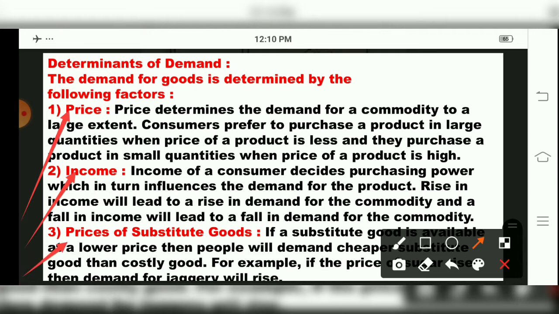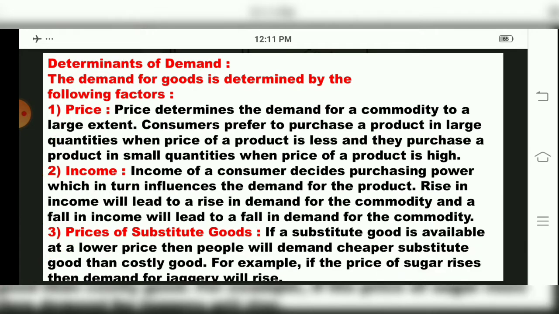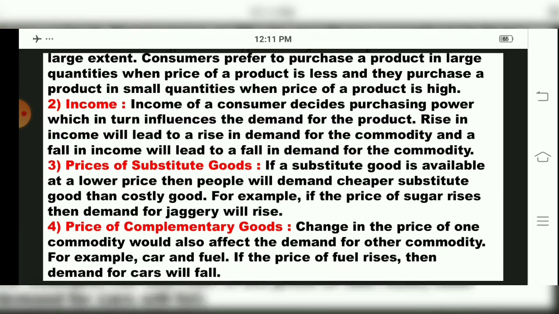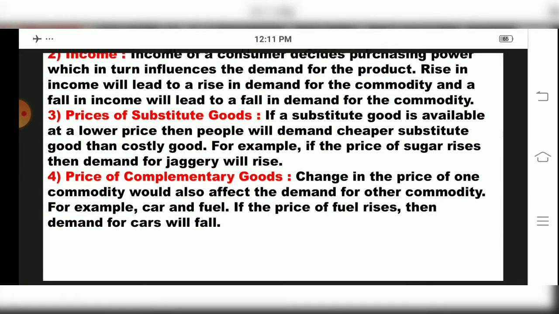Then the third one is what? Prices of substitute goods. We have studied substitute demand, or say competitive demand. What was told over there? It gave examples of substitute goods, tea or coffee, or jaggery and sugar. So if a substitute good's price is higher, people will go for another option. Say if tea price is higher, people will go for coffee because coffee price is less. But if coffee price is higher, then people choose tea to drink. So they have told that if the price of sugar rises, then demand for jaggery will rise.